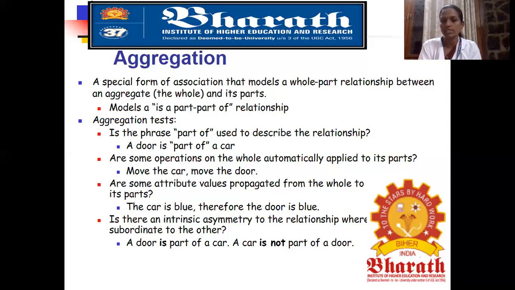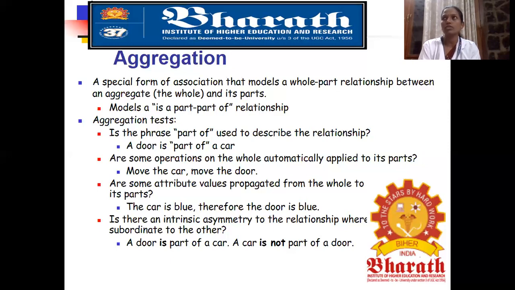We have seen one example: the car is the whole and the door is the part. So here we have asked some questions, the aggregation test. Is the phrase "part of" used to describe the relationship? A door is part of the car.